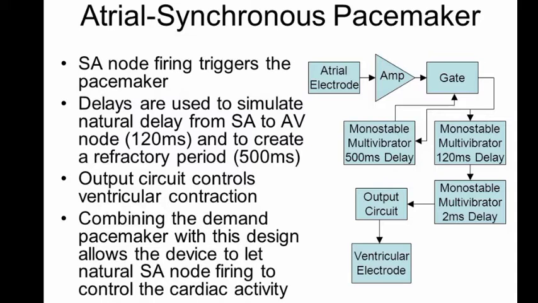So we need an amplifier, and what happens then? The amplified atrial pulse will be used for triggering a monostable multivibrator. The monostable multivibrator will produce a pulse actually, so that pulse will be having 120 milliseconds delay.